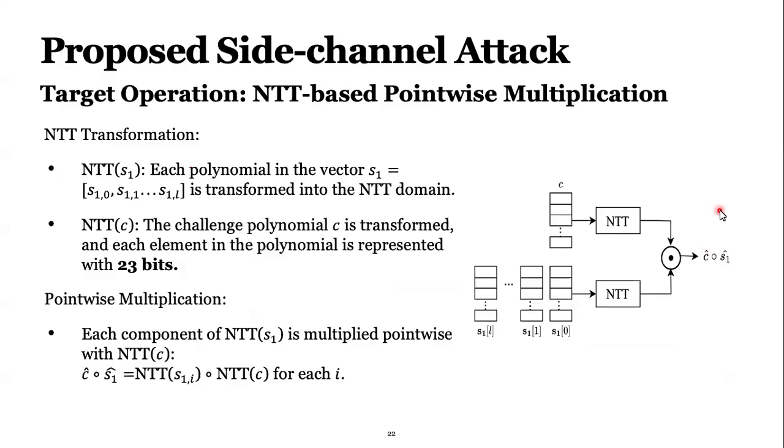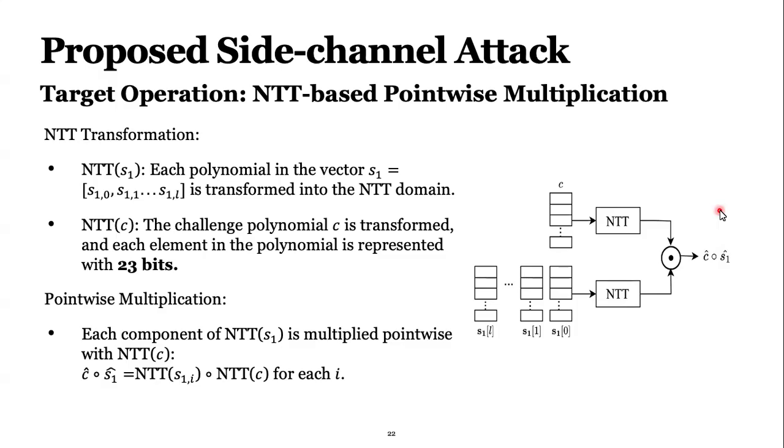But before this multiplication, they are going into this NTT, the number theoretic transform. It is very similar to the fast Fourier transform, but for integer numbers. And S1 is a polynomial vector, so they are going one by one to the NTT, then being multiplied with C. The idea is that after converting to NTT, we can multiply each coefficient with each coefficient.